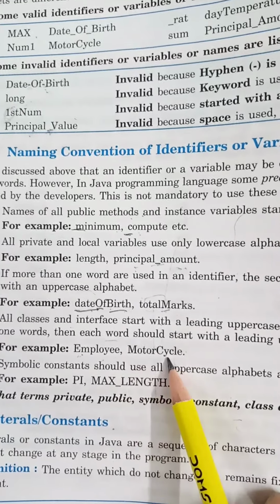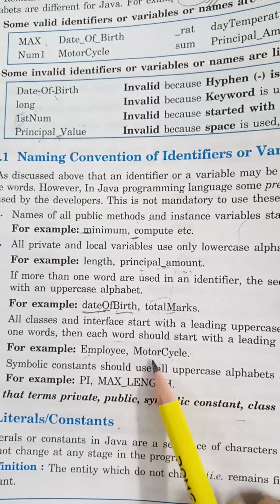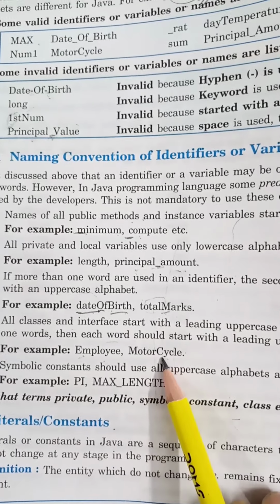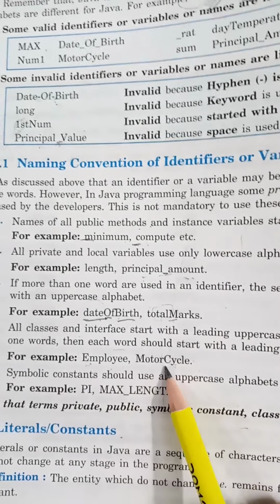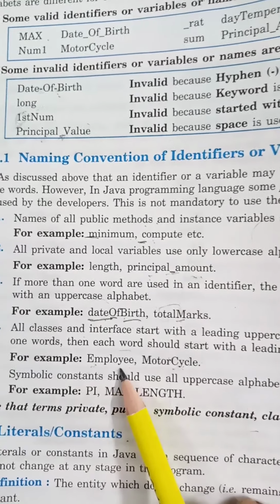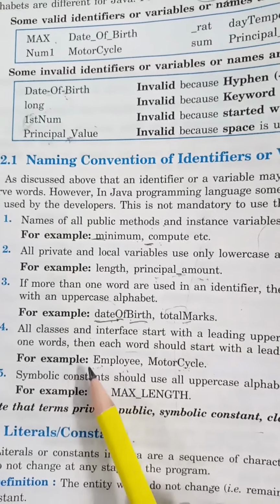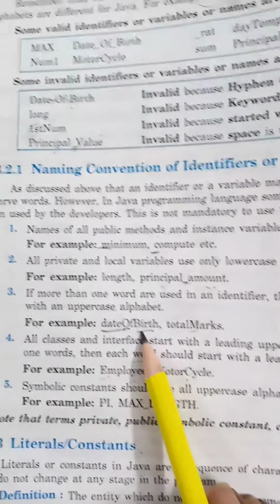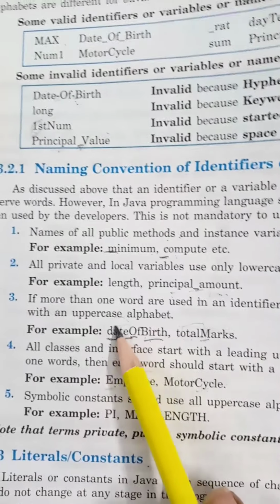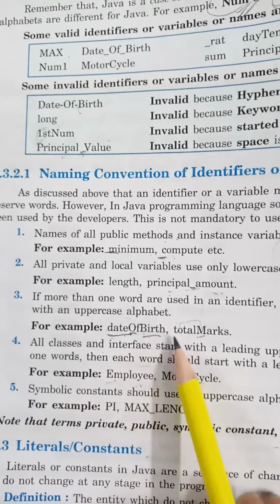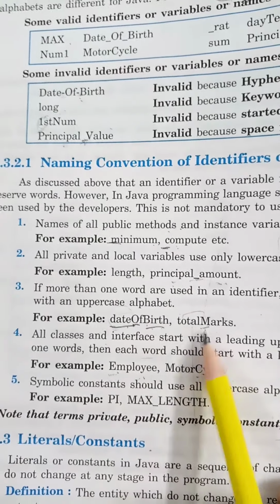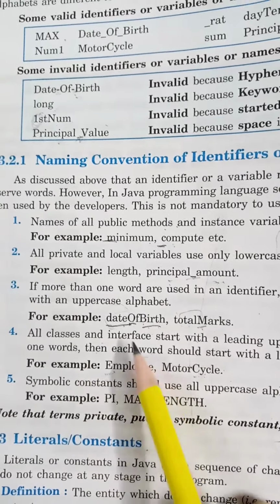Like motorcycle, there are two words, so the initial of motor and the first letter of cycle are both capital letters. Employee, one word, but the initial is capital. In case of a method, the first word will be in small letters and the rest of the words' initials will be capital. But in case of classes and interfaces, in all the words the first letter will be capital.